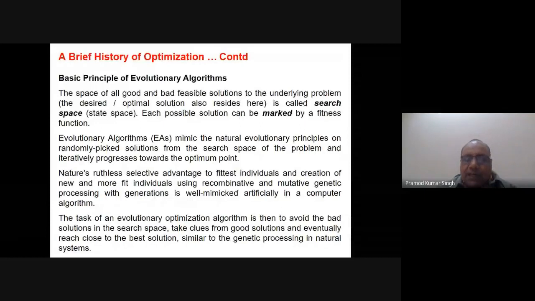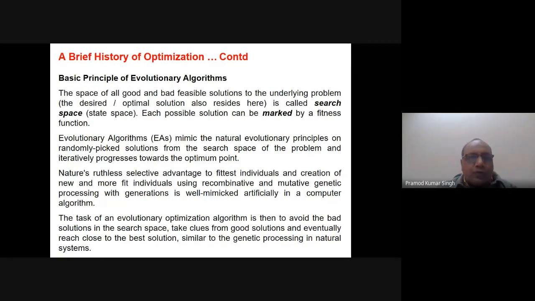Evolutionary algorithms mimic the natural evolutionary principle on randomly picked solutions from the search space of the problem and iteratively progress towards the optimum point. What these evolutionary algorithms do is written here in this paragraph. Suppose you take this white visible screen as a search space, for example. If I take a dot here, a dot here, a dot here, suppose each dot represents a solution. Suppose somewhere my optimal solution is here, for example.